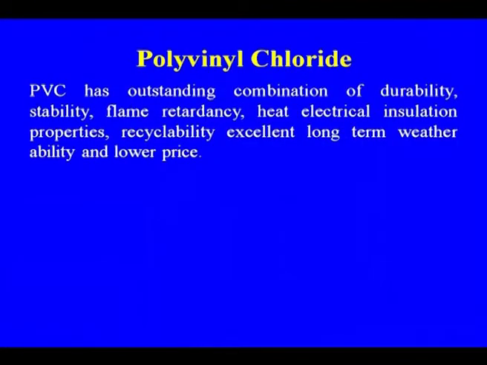PVC has an outstanding combination of durability, stability, flame retardancy, heat and electrical insulation properties, recyclability, excellent long term weatherability and lower price.